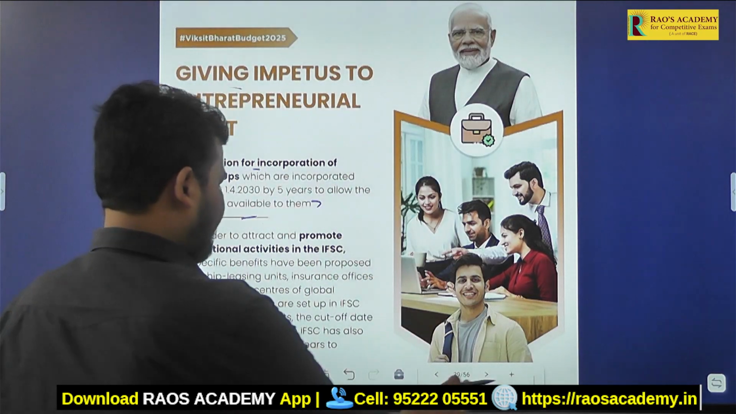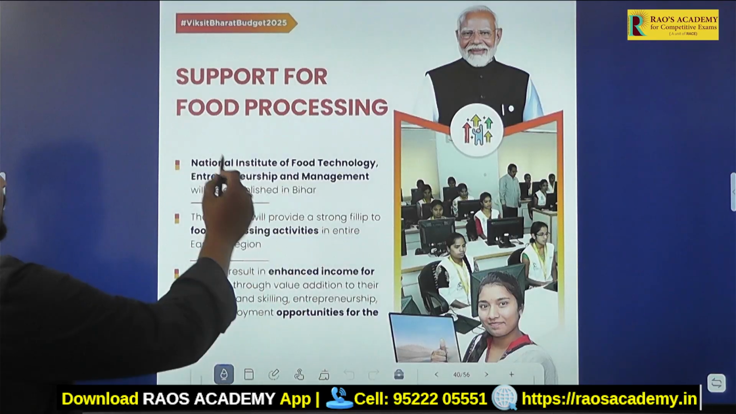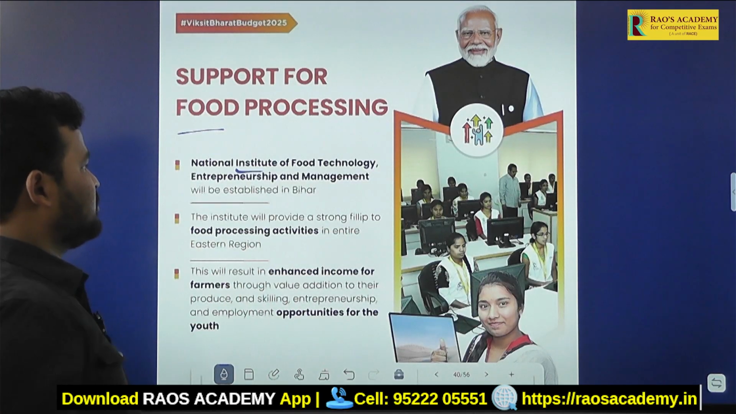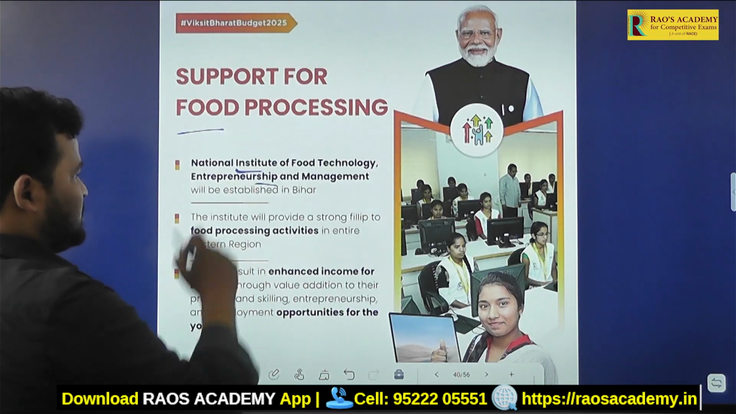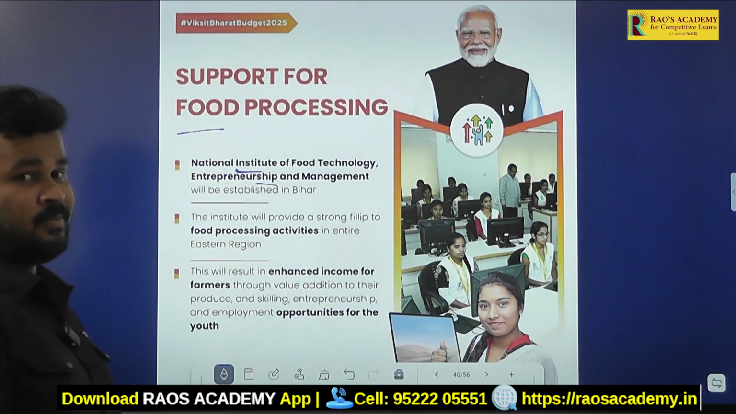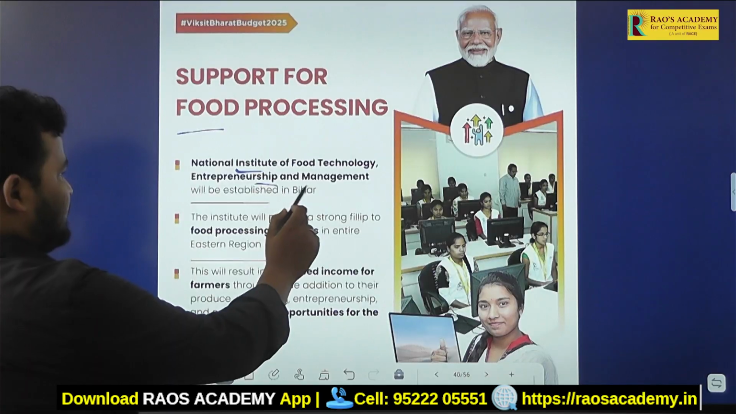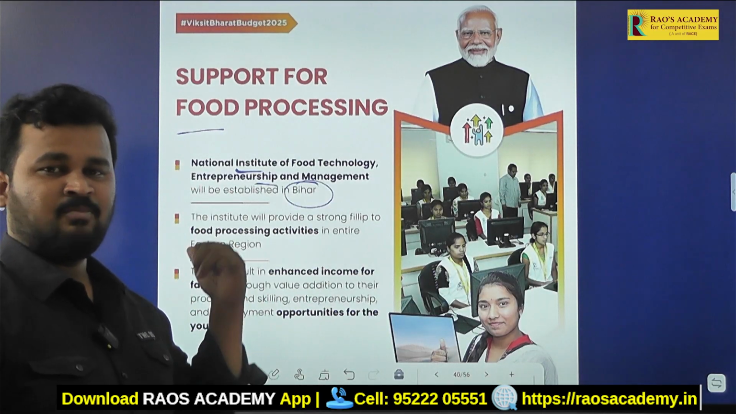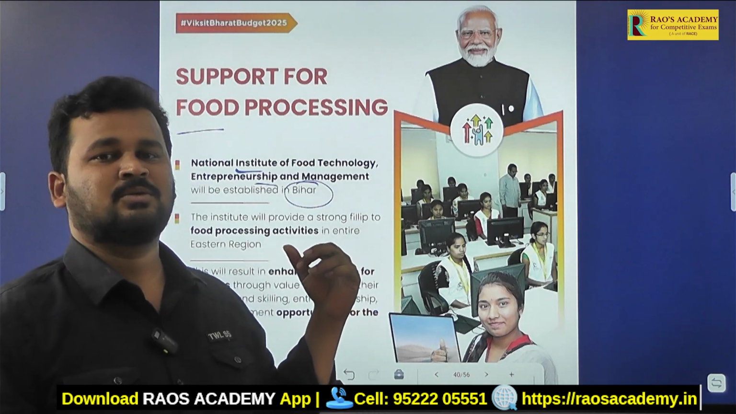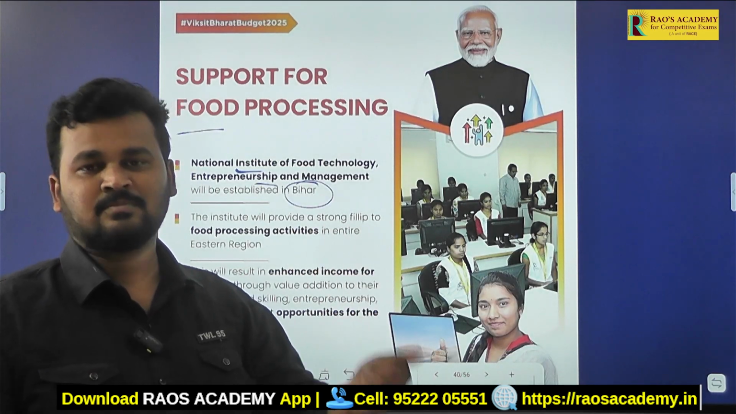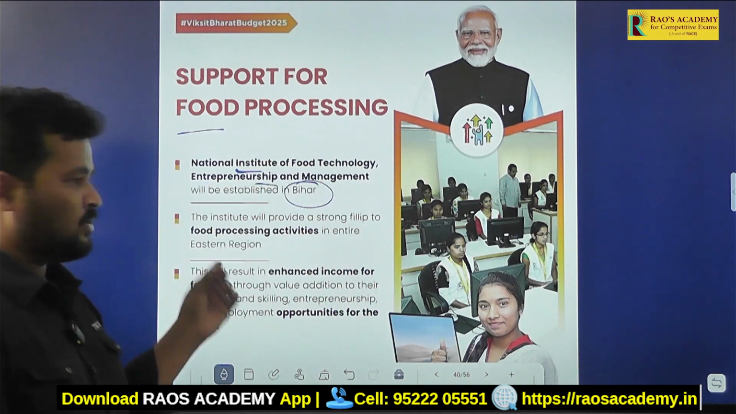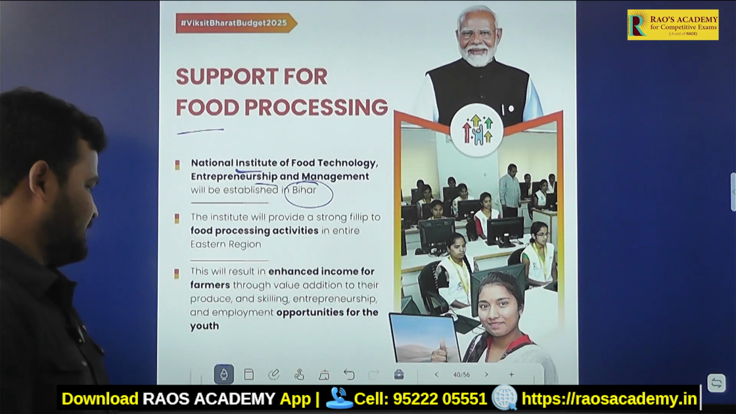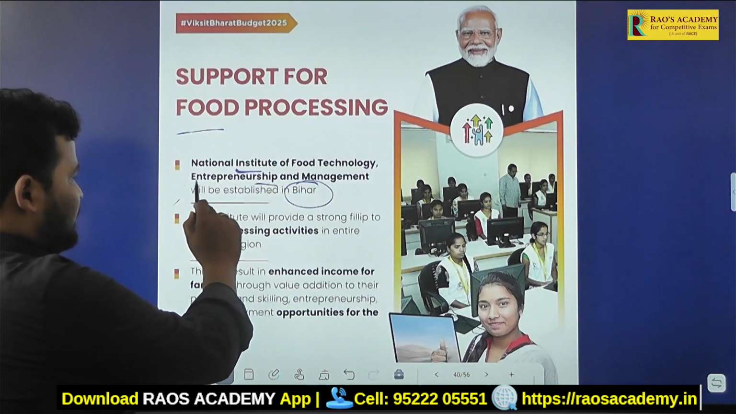Next, after that, support for food processing. The National Institute of Food Technology, Entrepreneurship and Management will be established in Bihar. Simply saying, NIFT will be established in Bihar. Before that we have seen the Makhana board. So the Makhana board is also going to be established in Bihar. The National Institute of Food Technology is also going to be established in Bihar. Okay, that's the thing.